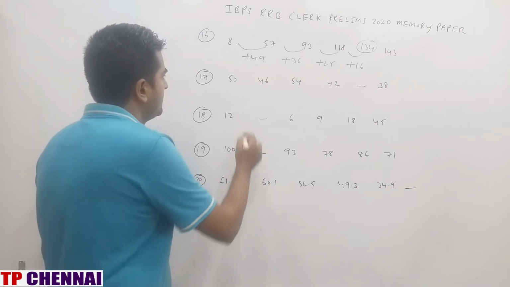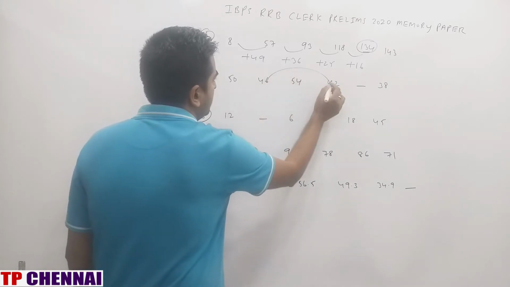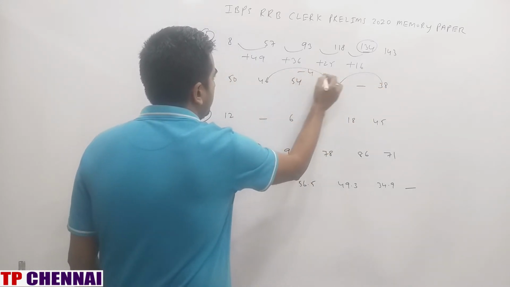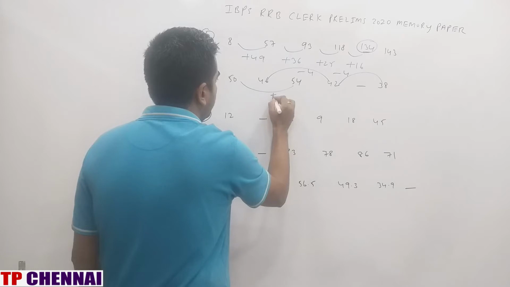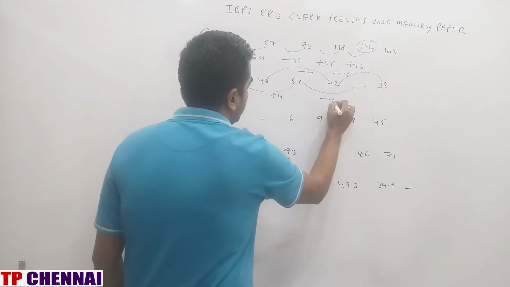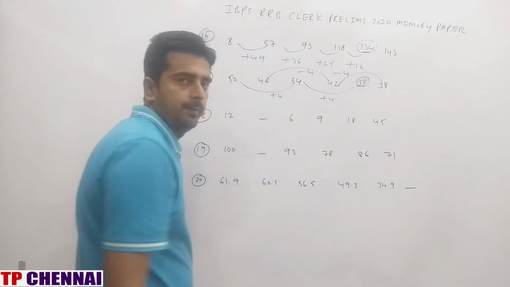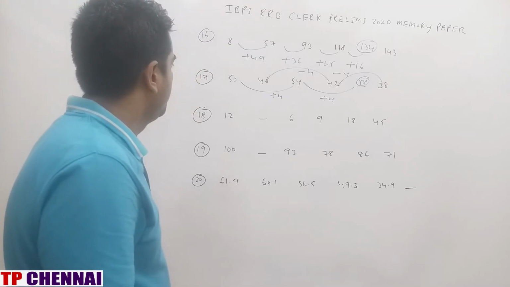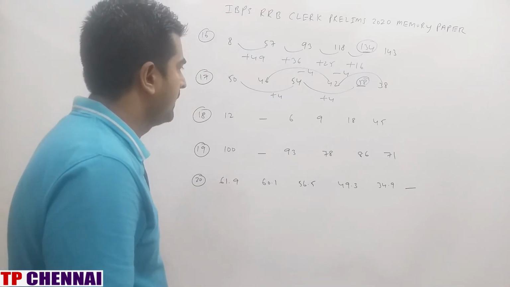This follows alternate logic here. Because this is minus 4, this is also minus 4. So this is plus 4, this is also plus 4. So what is the answer? 58. Next one, 12, blank, 6, 9, 18, 45.